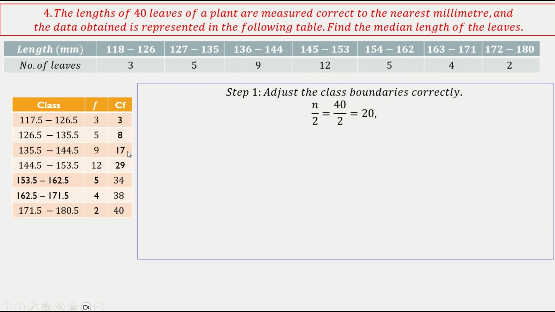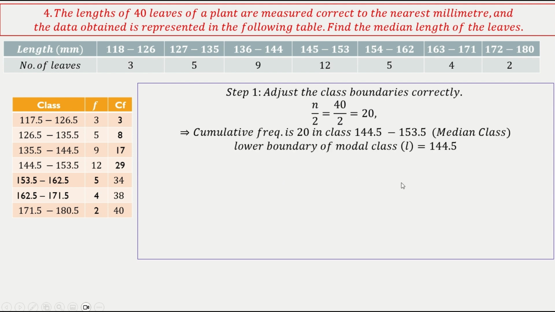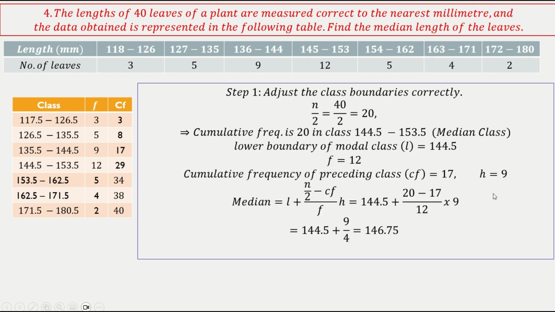N by 2 is 20, so cumulative frequency 20 falls somewhere here. 144.5 to 153.5 is my median class. From that we can get the median value, which is 146.75.